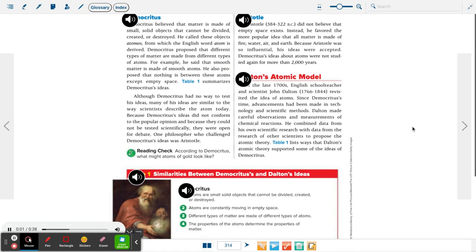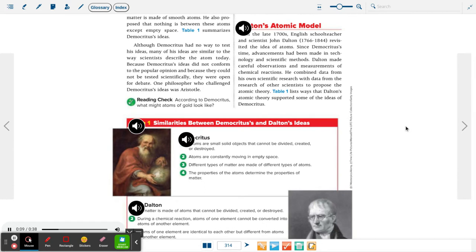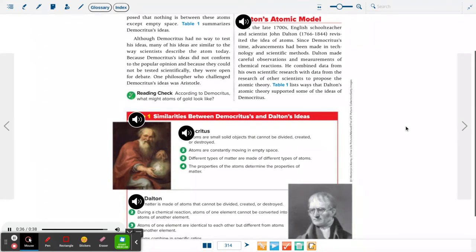Dalton's atomic model. In the late 1700s, English schoolteacher and scientist John Dalton, 1766 to 1844, revisited the idea of atoms. Since Democritus's time, advancements had been made in technology and scientific methods. Dalton made careful observations and measurements of chemical reactions. He combined data from his own scientific research with data from the research of other scientists to propose the atomic theory. Table 1 lists ways that Dalton's atomic theory supported some of the ideas of Democritus.